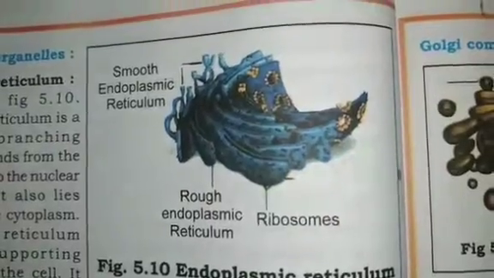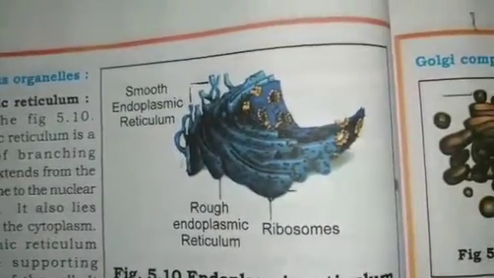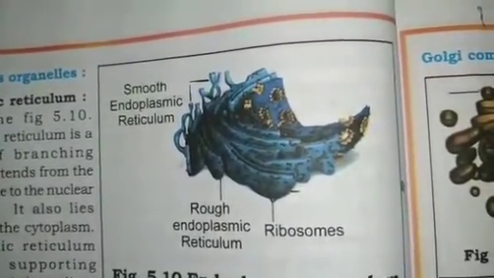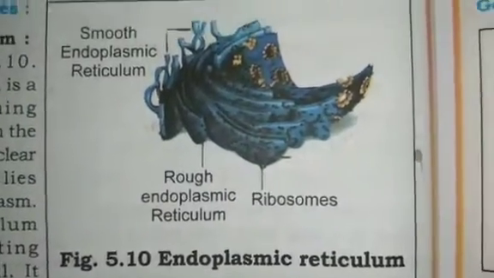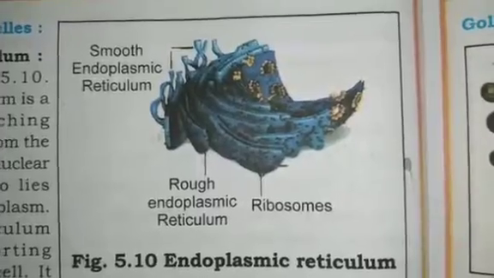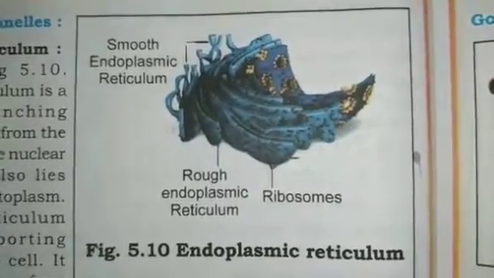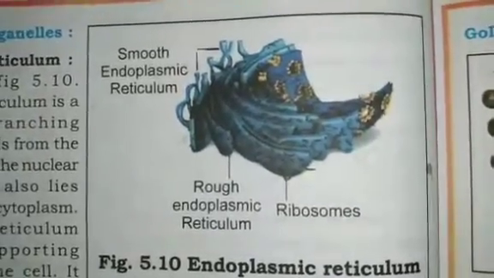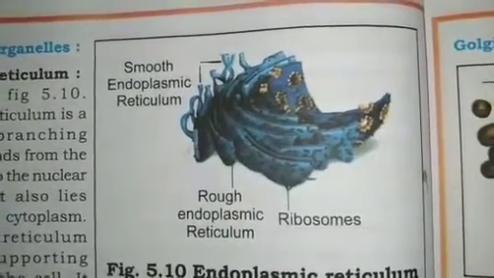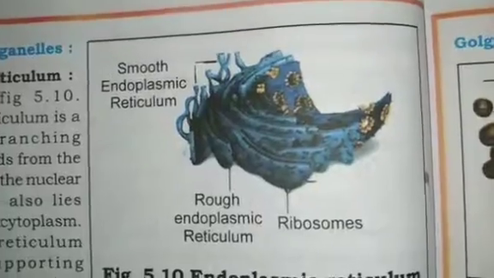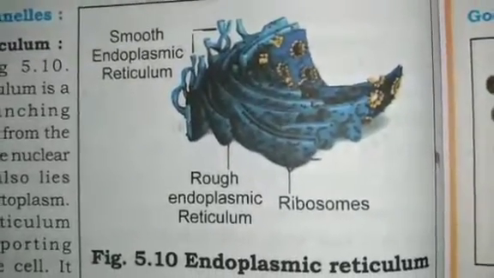The endoplasmic reticulum also functions as a cytoplasmic framework, providing a surface for some of the biochemical activities of the cell. In the liver cells of the group of animals called vertebrates, the biochemical activities taking place in the liver involve the endoplasmic reticulum.